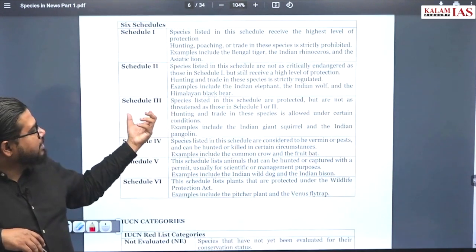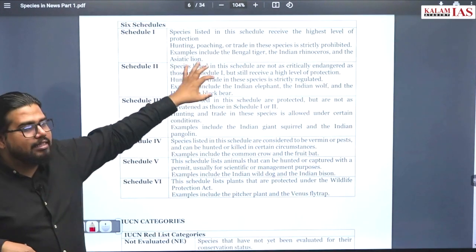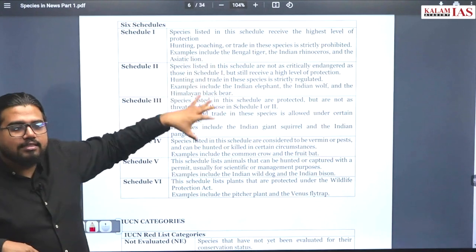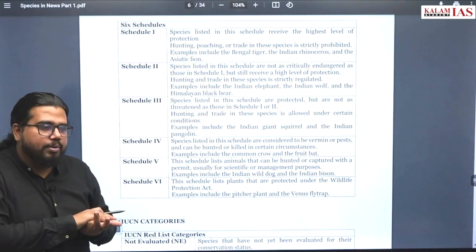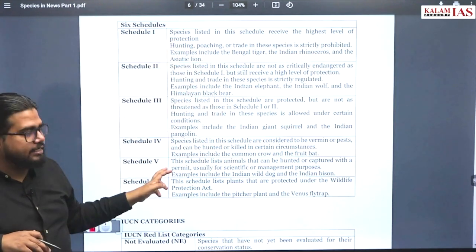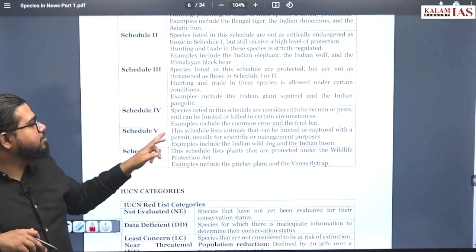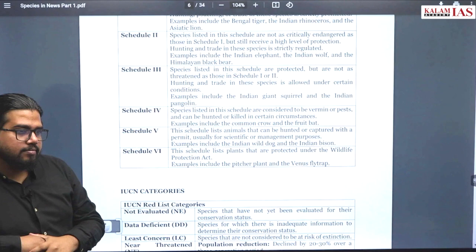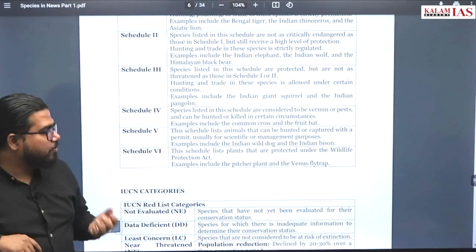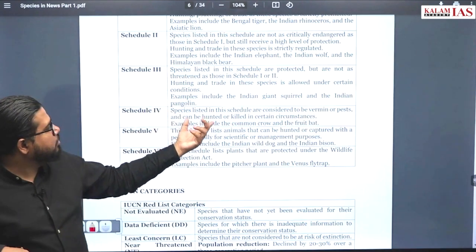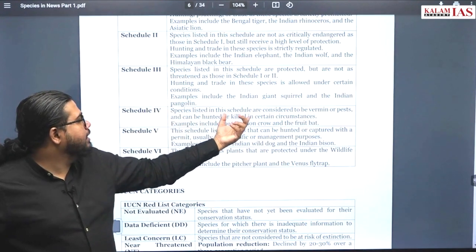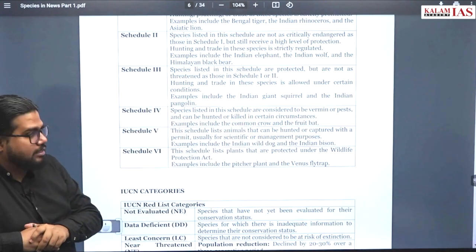Now Schedule 3 means there is not such a high level of protection, some lesser protection, and their vulnerability will also be lesser compared to Schedule 1 and 2 species. Schedule 4 species are interesting species. They are vermin. Species listed in this schedule are deemed vermin and can be hunted or killed in certain circumstances.